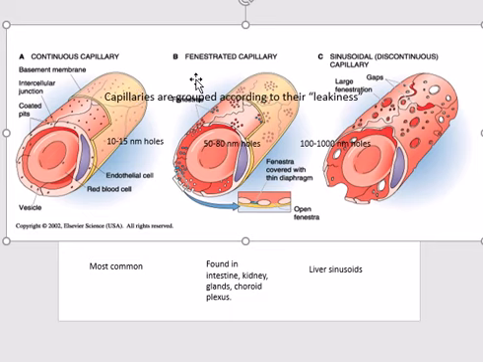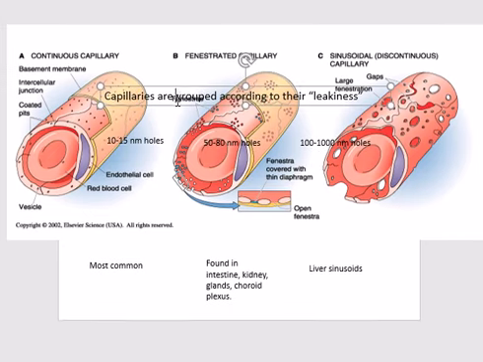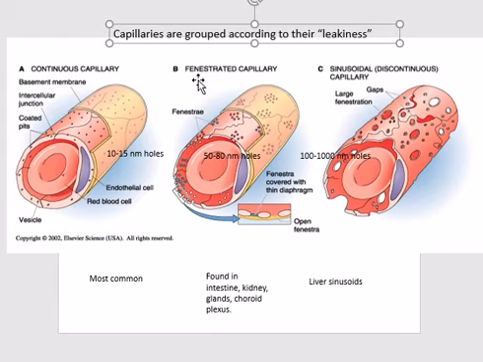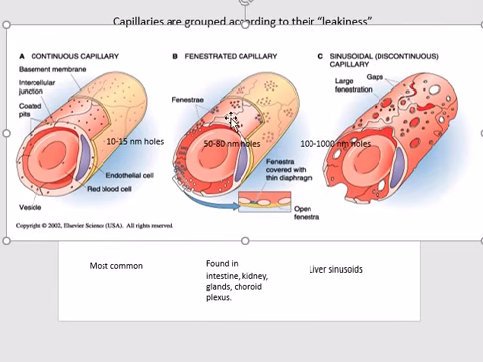Capillaries which have pores, let me move it upside, are known as fenestrated capillaries. And here you can see the open fenestrae, or open small oval windows, present for the circulation, and they are found in intestine, kidney, glands and choroid plexus.